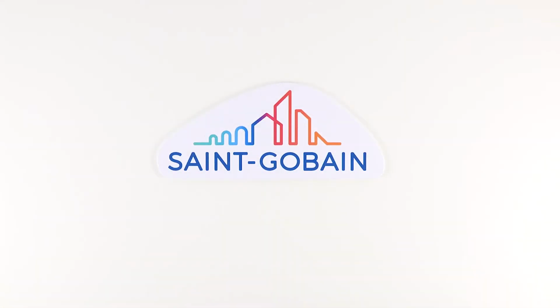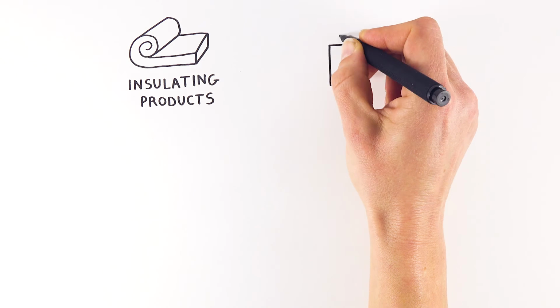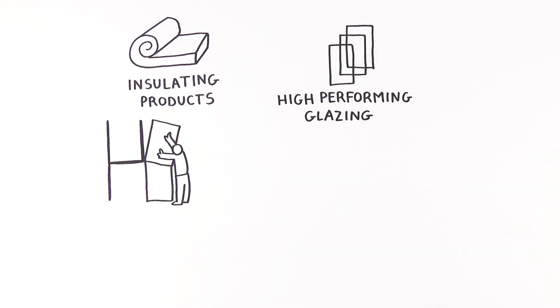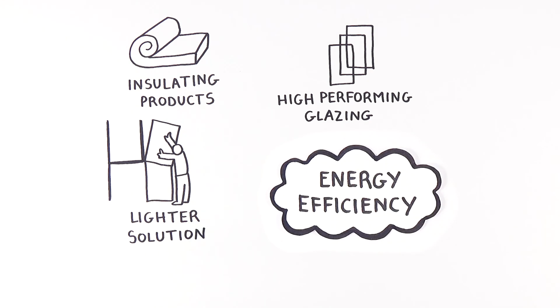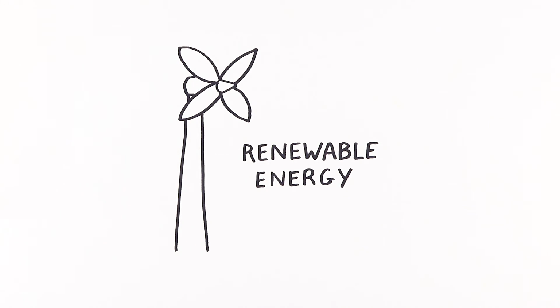What does Saint-Gobain do? First, our products are already part of the solution. We work towards decarbonization in our final markets by producing materials that decrease energy consumption in the building sector, providing services to renewable energy industries.